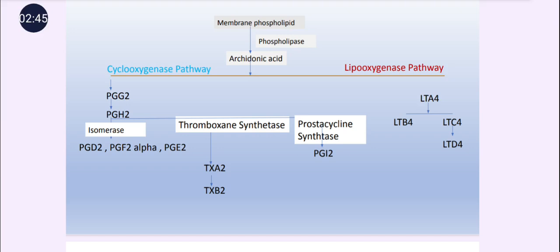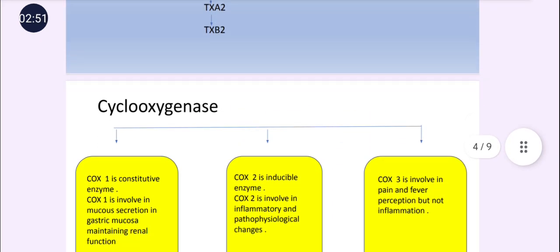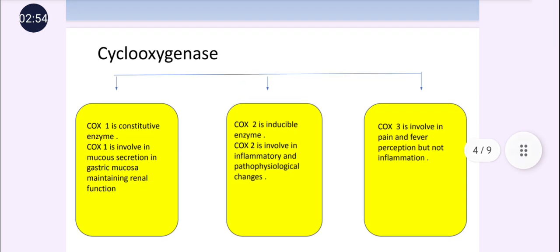Then we will discuss what are the roles of the prostaglandins in our body, and before that the different types of cyclooxygenase. Cyclooxygenase is available in three forms, that is COX1, COX2 and COX3. So these all three are different. COX1 is called a constitutive enzyme, means it is responsible for maintaining proper renal function and production of the gastric mucosa. It decreases the production of gastrin and other gastric juices which are responsible to cause gastric ulceration.